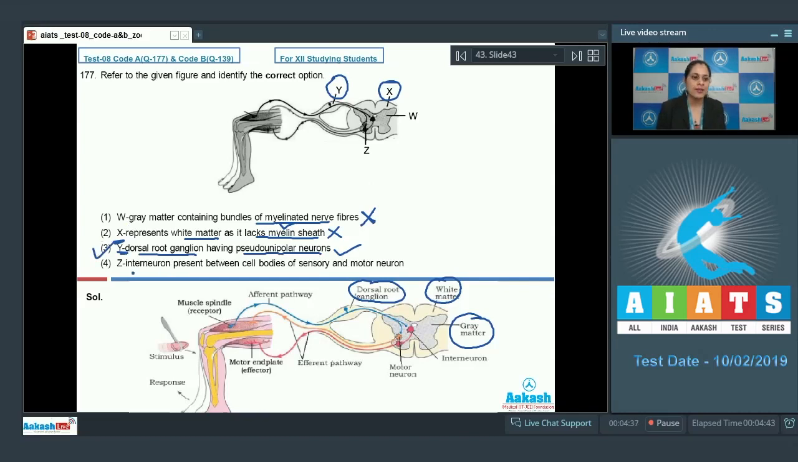The last option is Z represents interneuron present between cell bodies of sensory and motor neuron, and as it is an incorrect identification, this cannot be a correct answer to our question, because Z represents a motor neuron, whereas it is this point here that represents the interneuron, which is present between cell bodies of sensory and motor neuron, and not Z. Z represents motor neuron. So the correct answer to this question is option number 3. Let's proceed to the next question.